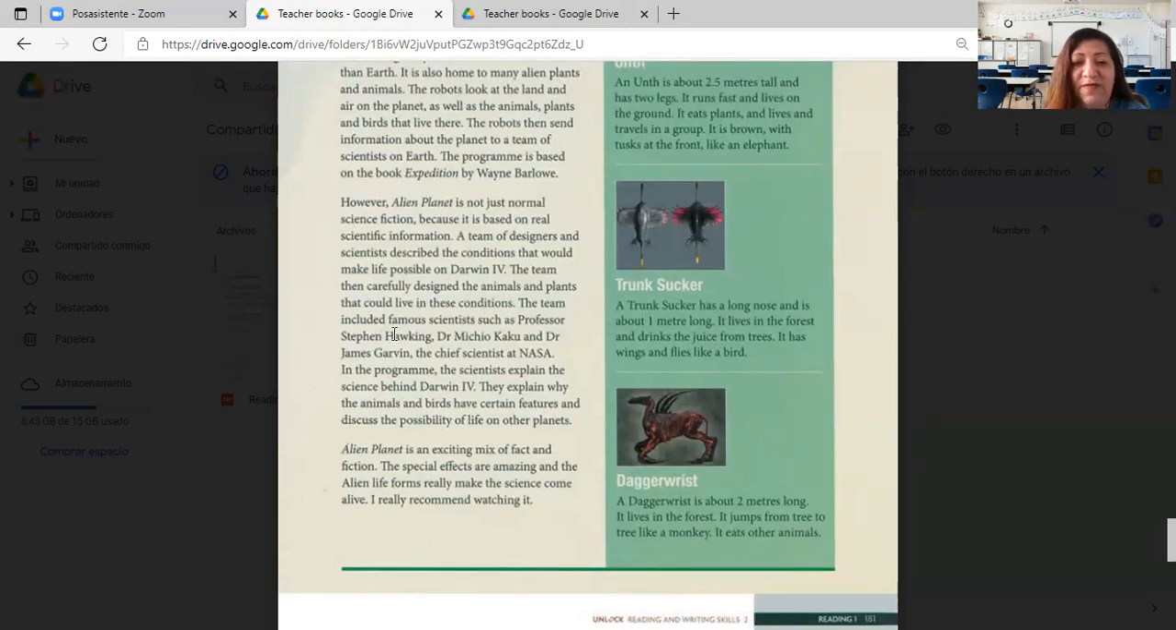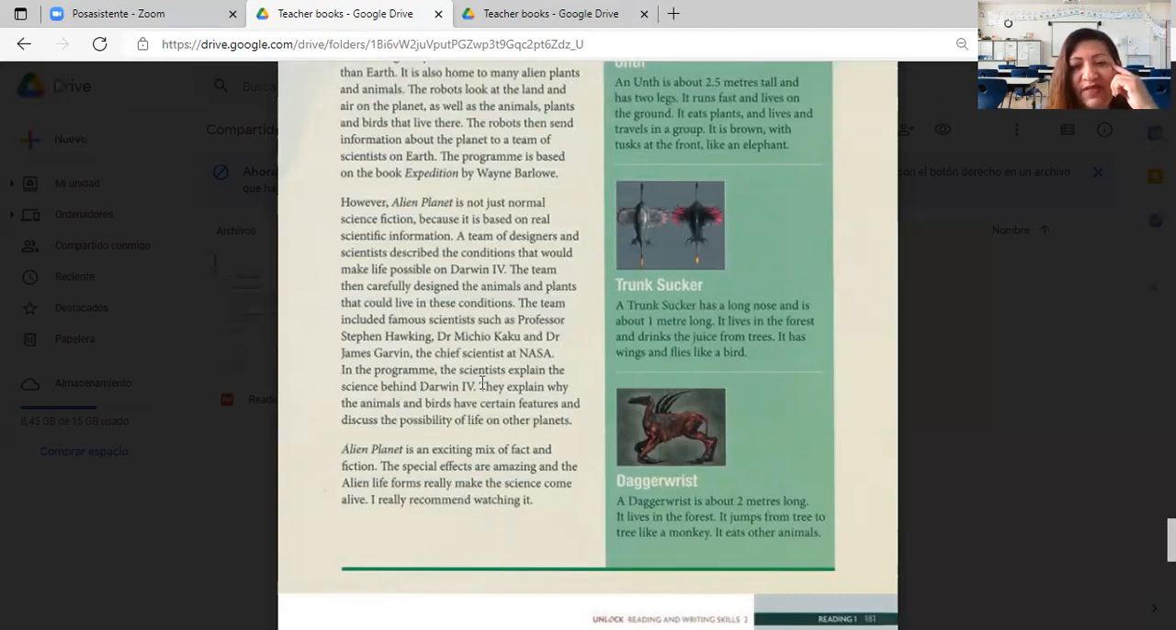The team included famous scientists such as Professor Stephen Hawking. We all know who he is, right? He's very famous. And Dr. Mikio Kaku and Dr. James Garvin, the chief scientist of NASA. NASA is the place where they have these fantastic programs of astronauts, and they train astronauts, they investigate about other planets, they launch rockets. Okay, that's NASA.